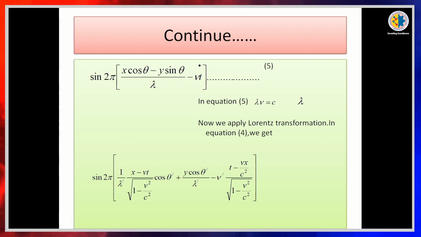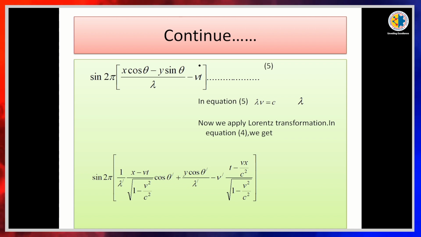Again I remind you, the Lorentz transformation equations are: x dash is equal to (x minus Vt) divided by root over 1 minus v square by c square, y dash is equal to y, z dash is equal to z, and t dash is equal to (t minus vx by c square) divided by root over 1 minus v square by c square.